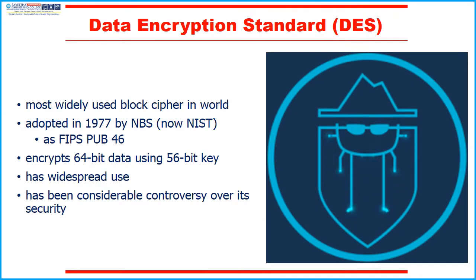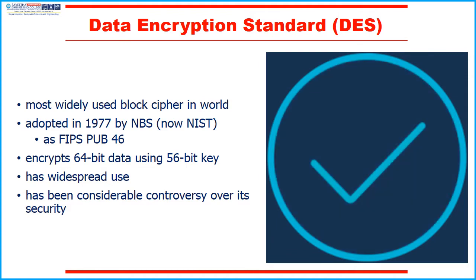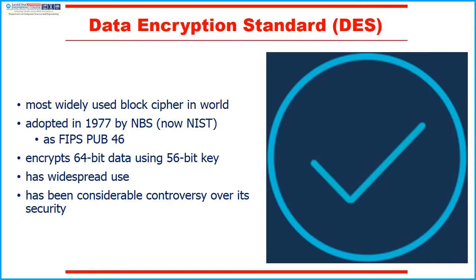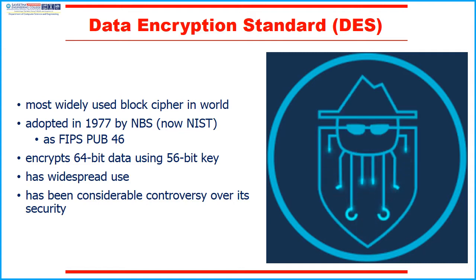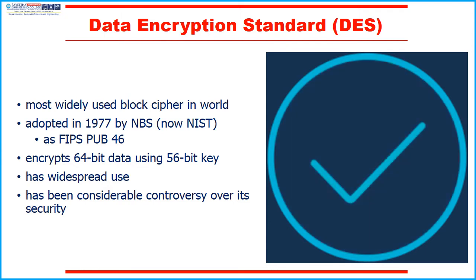The most widely used private key block cipher is DES, that is, the Data Encryption Standard. It was adopted in 1977 by the National Bureau of Standards as Federal Information Processing Standard 46. DES encrypts data in 64-bit blocks using a 56-bit key. DES enjoys widespread use. It has also been the subject of much controversy over its security.